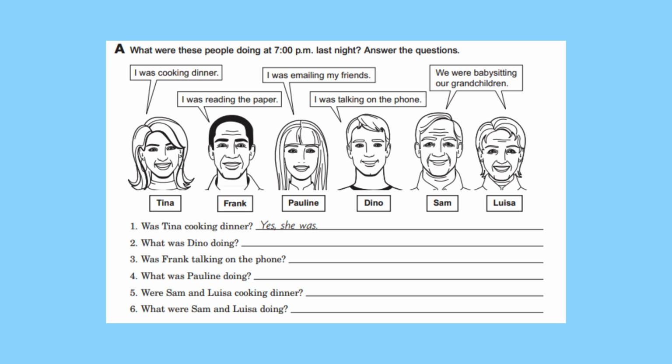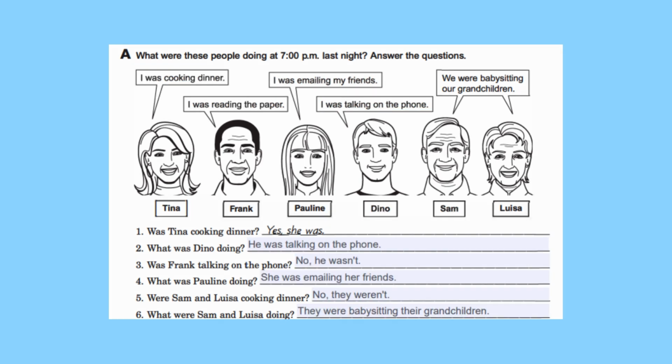All right, hopefully you had time to work on these. Let's take a look. Number 2, what was Dino doing? And we see the picture of Dino. He says, I was talking on the phone. So we would say he was talking on the phone. Number 3, was Frank talking on the phone? No, he wasn't.